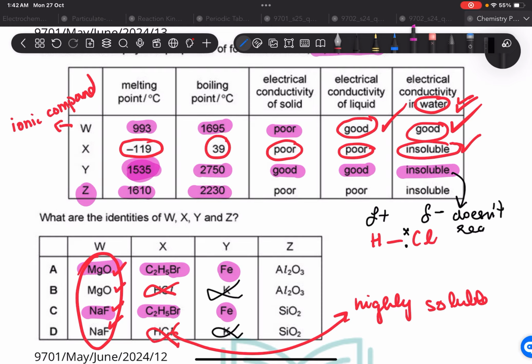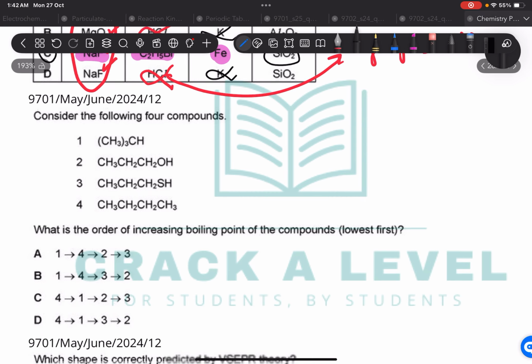Electrical conductivity of solid is poor. Okay, solid, it's poor. Liquid is poor, and it's insoluble. Al2O3 is soluble. You should remember that this is a highly soluble molecule. How do you know it's soluble? You read this reaction when doing periodicity. In periodicity, you read the reaction that Al2O3 basically dissolves in water. Aluminum oxide is soluble. So it's going to be option number C.